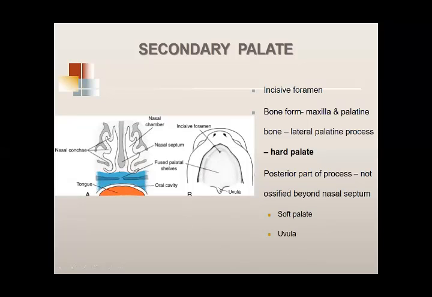Now, this is the incisive foramen, site of junction of primary and secondary palate. और ये midline में जो आपको line नजर आ रही है, ये raphe है, midline raphe है. Okay.